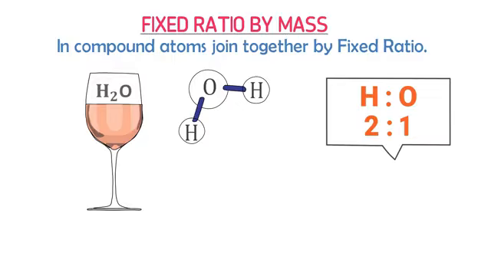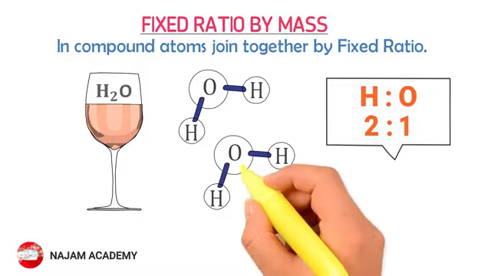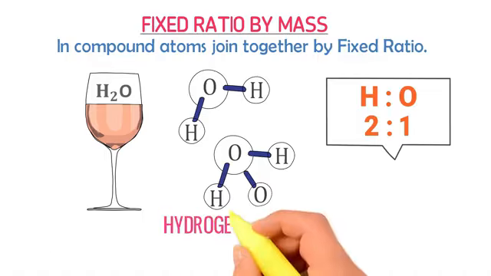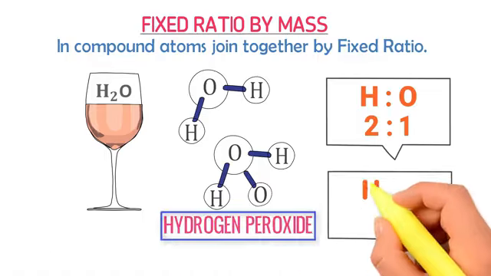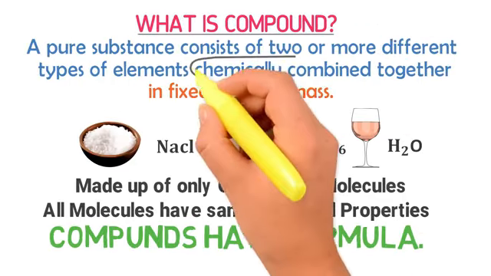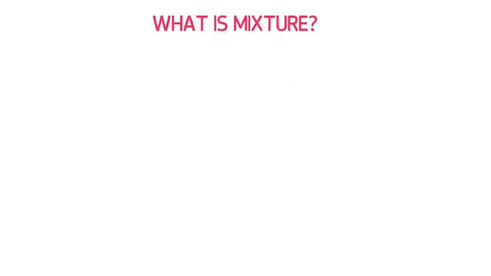If you increase or decrease this ratio, you may get something new. For example, adding one more oxygen atom to this, you get hydrogen peroxide. The ratio of hydrogen atoms to oxygen atoms now becomes 2:2. Therefore, we say that we have to chemically combine atoms together in a fixed ratio by mass in order to get the desired compound.